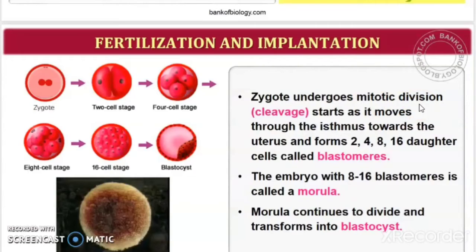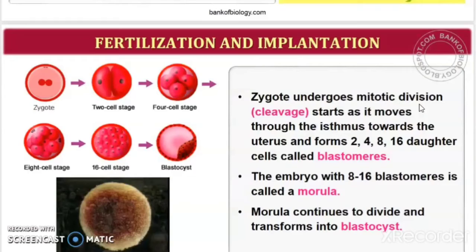So it is the repeated mitotic division of the zygote resulting in an increase in the number of cells. Cleavage is the process of mitotic division which happens in the zygote, and this results in an increase in the number of cells.